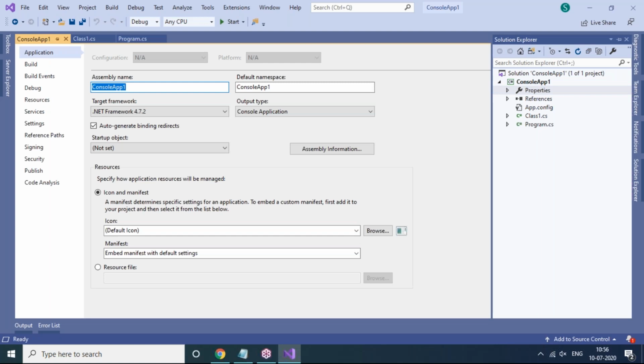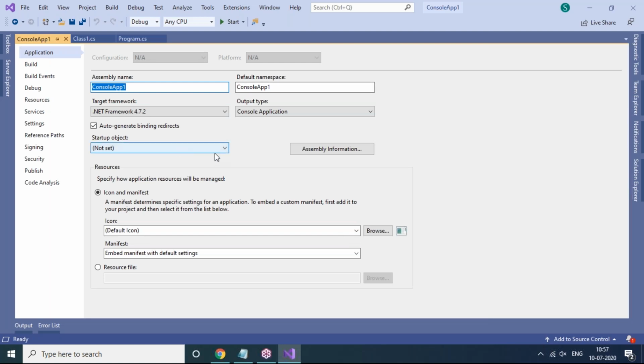Here you will notice the startup object option. Expand this drop down list. All the programs you have created so far in your application will come. Select the program you want to execute, and don't forget to save. Saving is compulsory; whenever you save, the changes will take effect. After saving, let's run this.